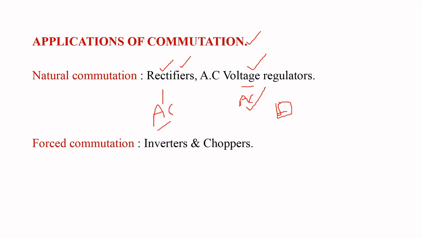And coming to forced commutation applications, we can find them in inverters and choppers. An inverter is a circuit which converts DC voltage to AC voltage, means here input is DC. Similarly, a chopper is a circuit which converts fixed DC voltage to variable DC voltage. In this also input is DC. So, forced commutation is mainly used in inverters and choppers. This is about the applications of commutation.